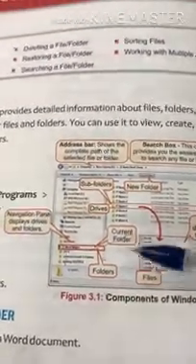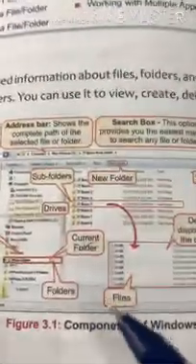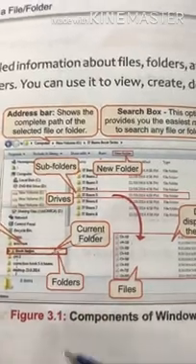Now this topic is finished. So tomorrow we are going to start the topic creating or opening a folder.